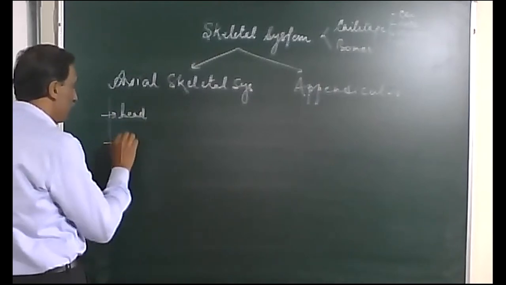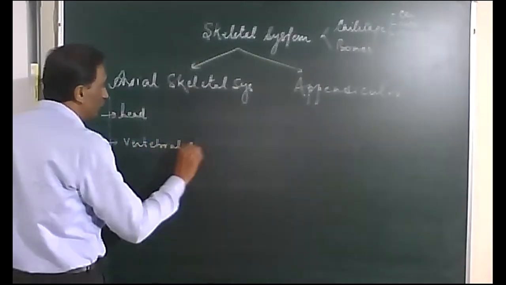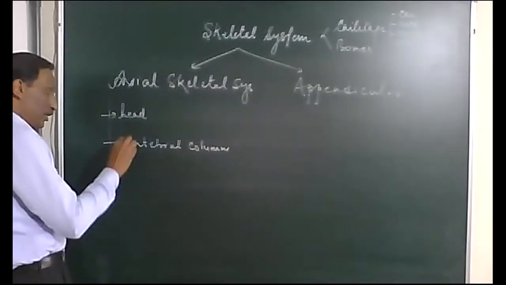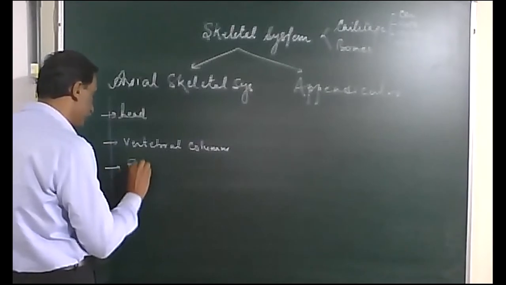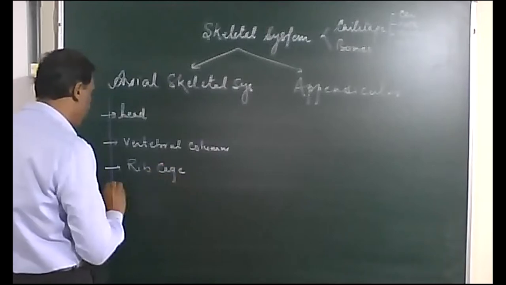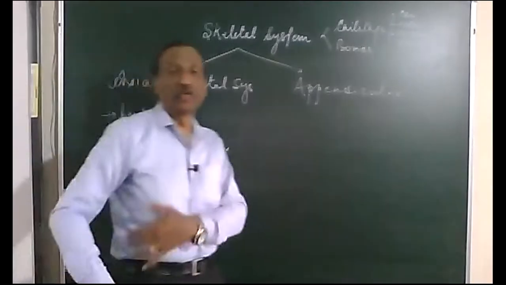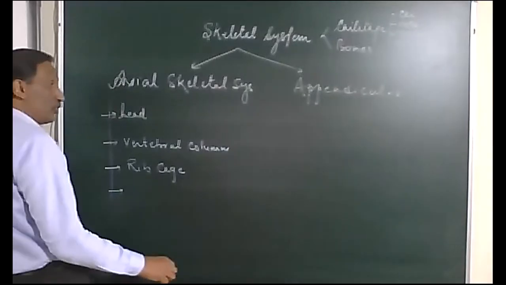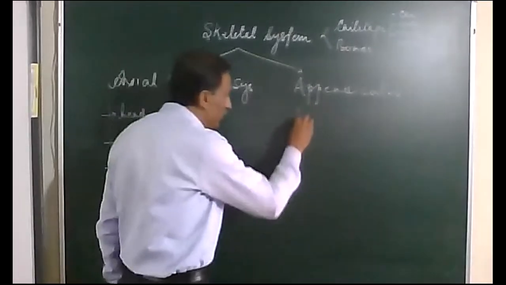Then the vertebral column, then the rib cage, then both the shoulder and hip bones. What do you call them? I'll get the name, one minute.